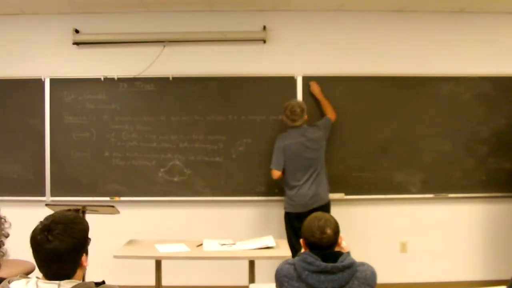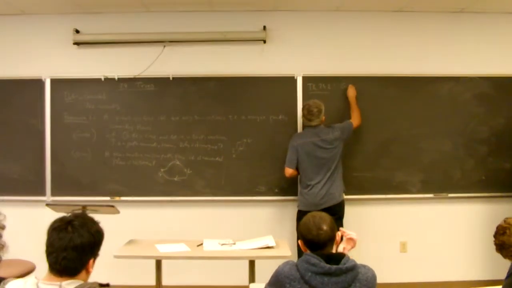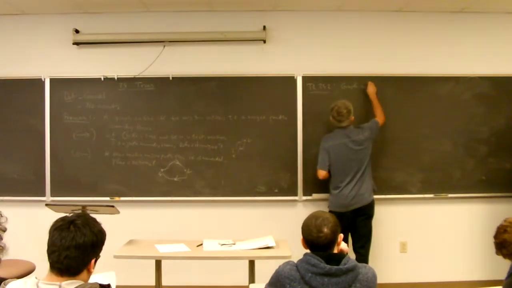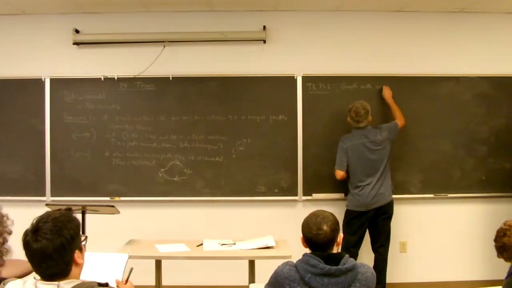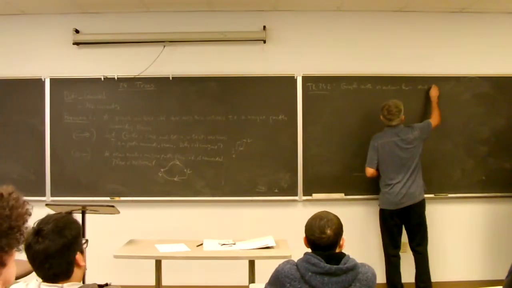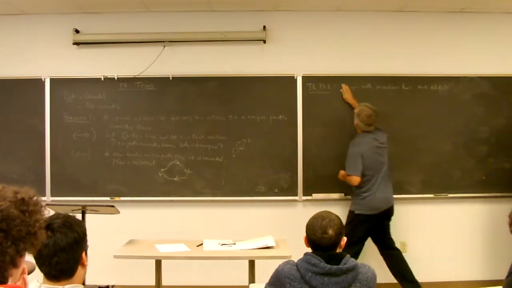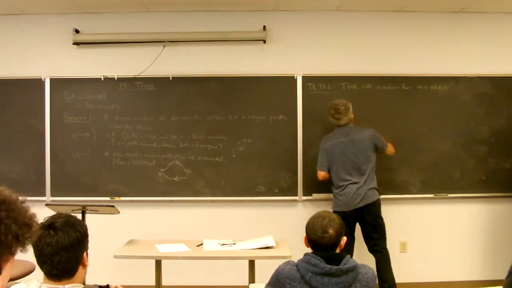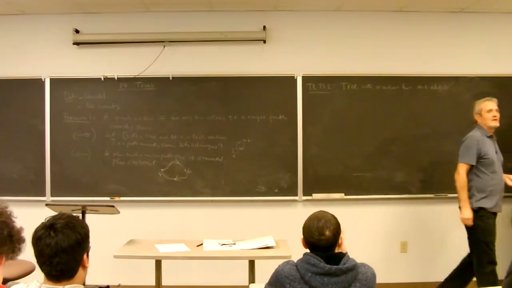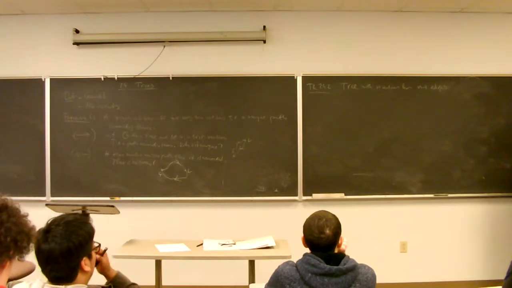So, Theorem 7.4.2. A graph with n vertices has n minus 3, sorry, n minus 1 edges. That was on test 1, the propositional logic, where you had a sufficient and necessary condition.